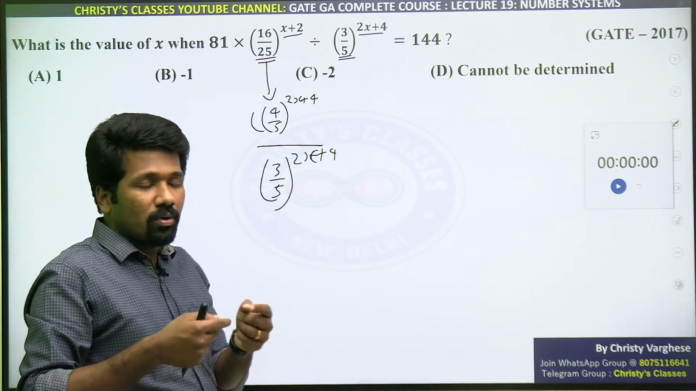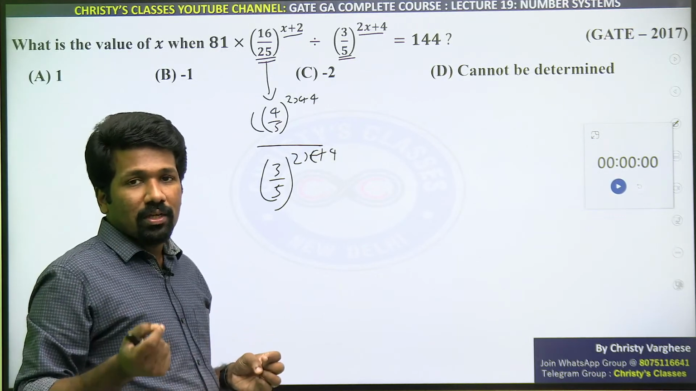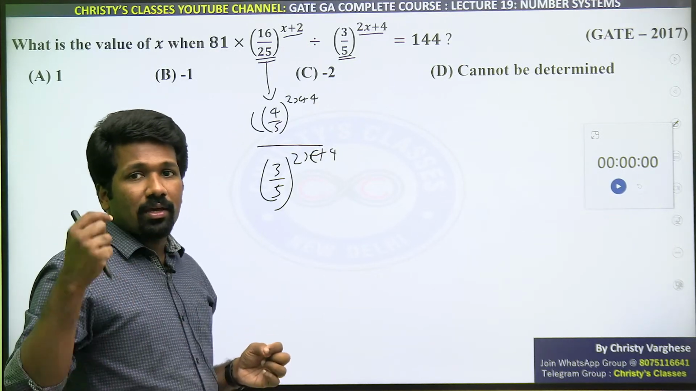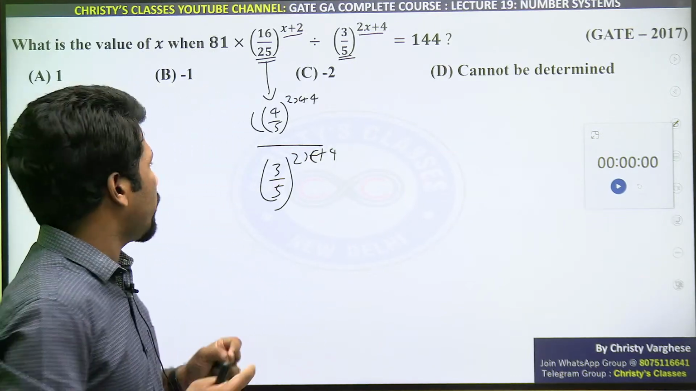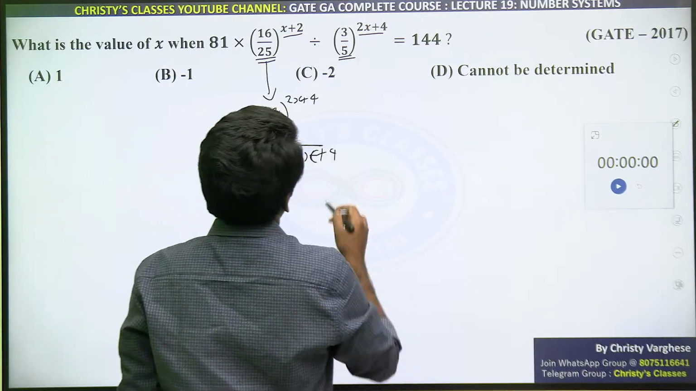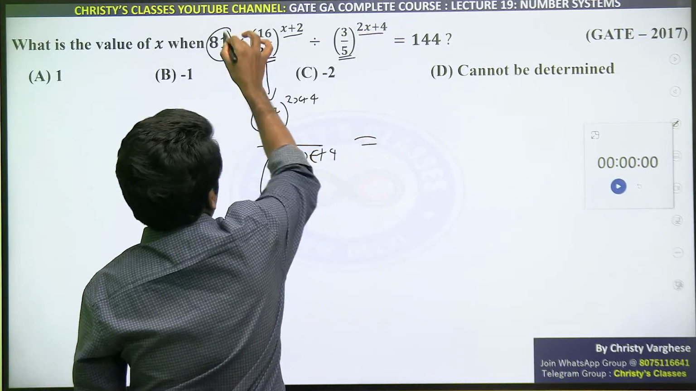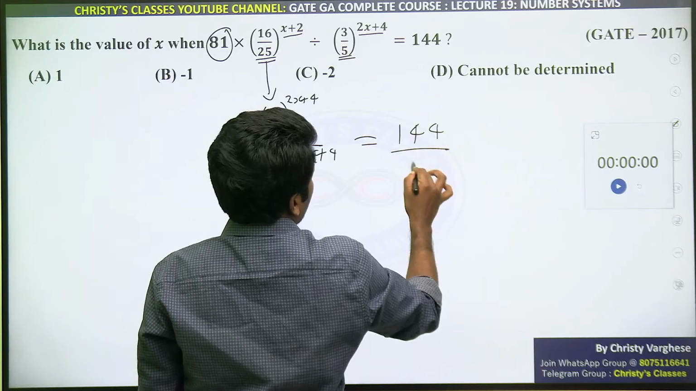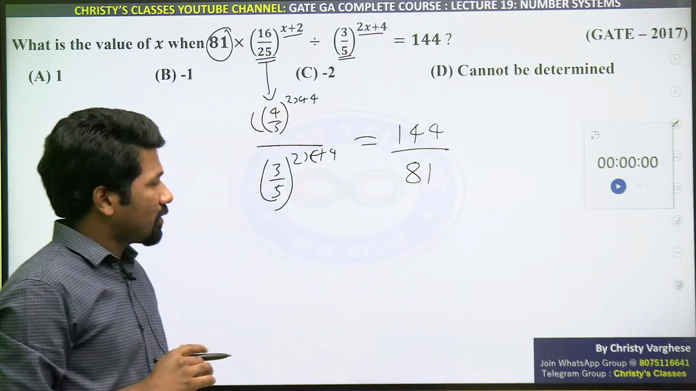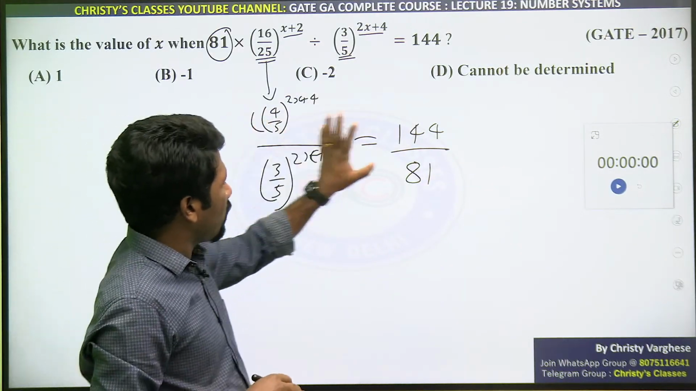A raised to m by b raised to m is a by b the whole raised to m. So we can apply that now. Before that, this 81 also I will take to the right side. I will write it as 144 by 81. Is that clear? Now you have two numbers to compare.